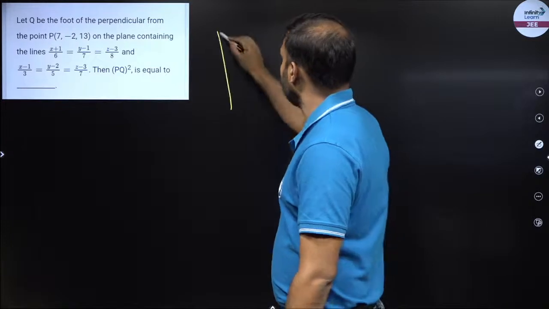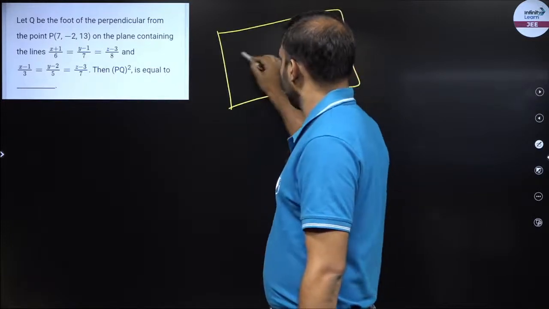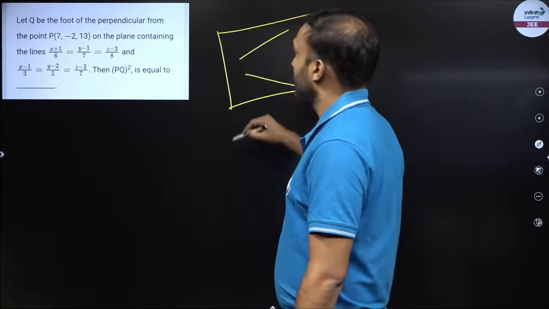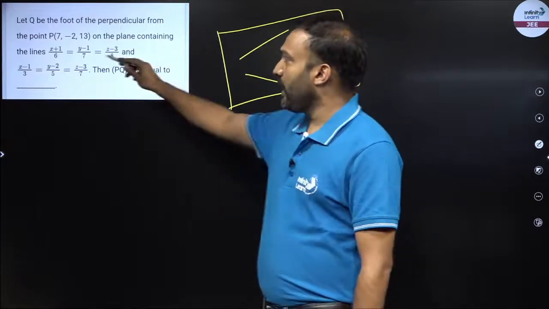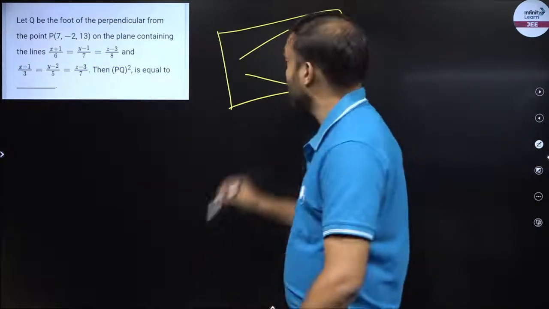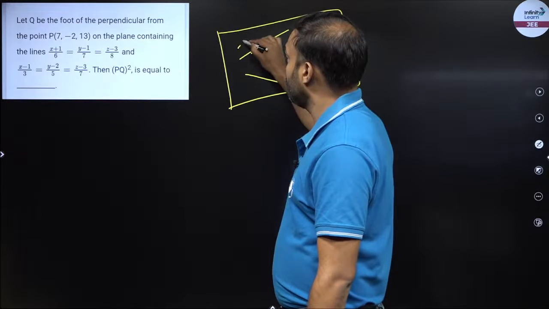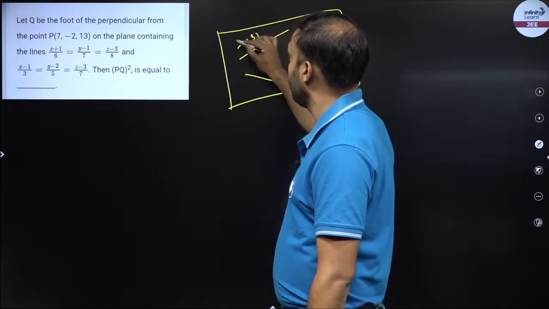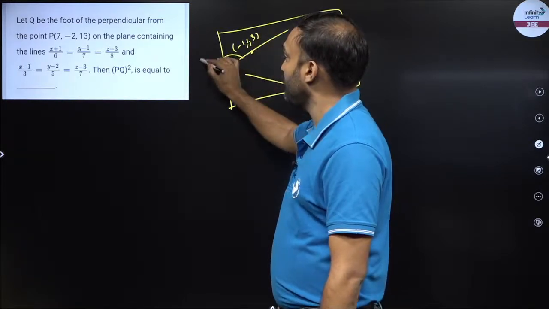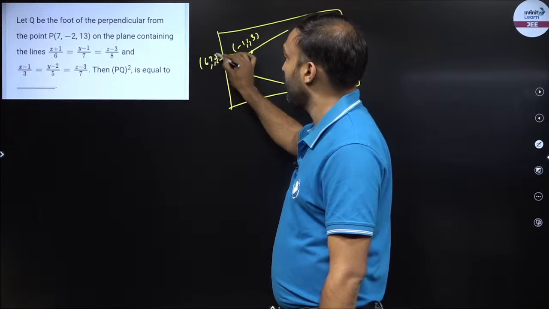So the question is, I have a plane, I have two lines, right? So if I have two lines, then I have two fixed points. This is minus 1, 1, 3, and the dr of this is 6, 7, 8.